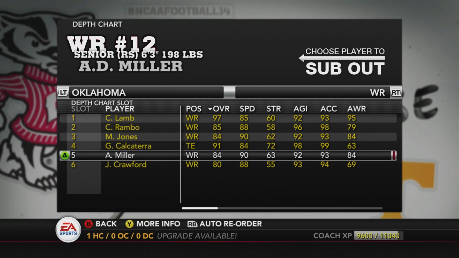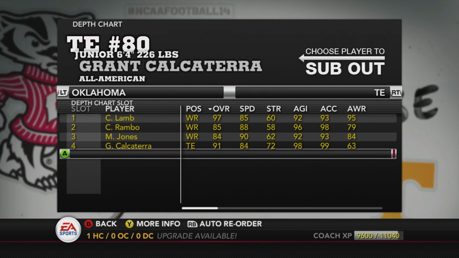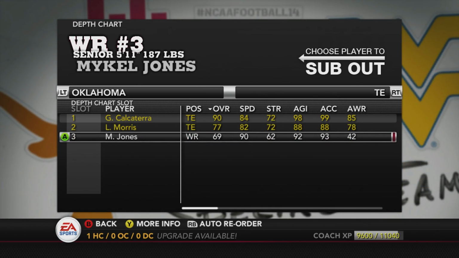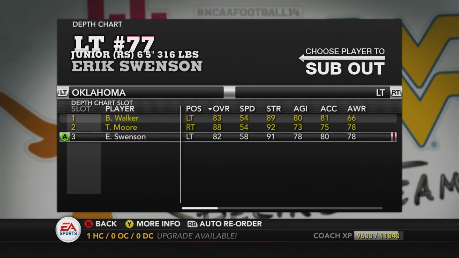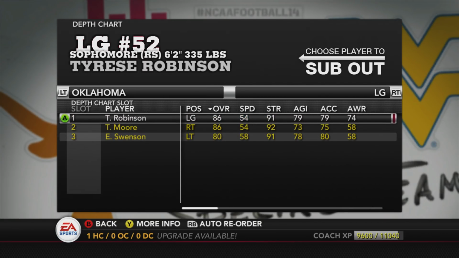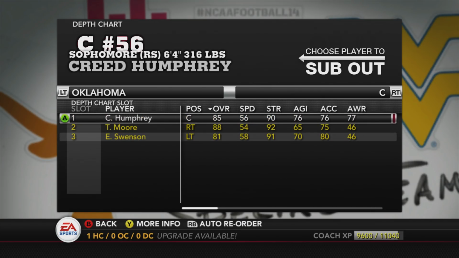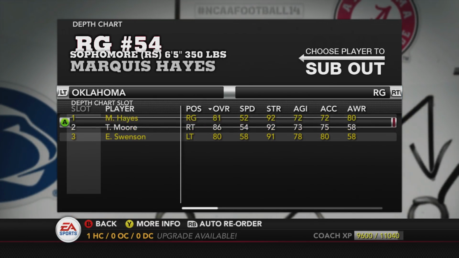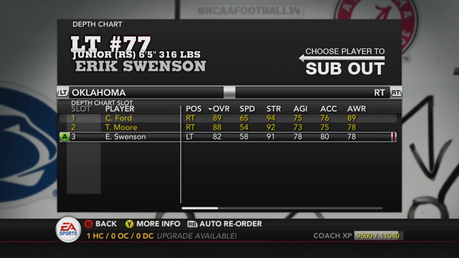We're starting with Lamb, Rambo, Michael Jones, Grant Calcaterra, A.D. Miller, and Jaquelin Crawford on wide receiver. We have Calcaterra, Morrison, Jones for tight end. Left tackle, Bray Walker, Tremonda Moore, Eric Swinson. It's gonna be a good year for the offensive line. Robinson, Moore, and Swinson again. We've got Creed Humphrey, Moore, and Swinson. Marquise Hayes, Tremonda Moore, Eric Swinson, and Cody Ford, Tremonda Moore, and Eric Swinson.